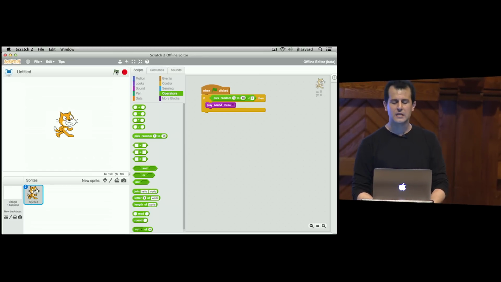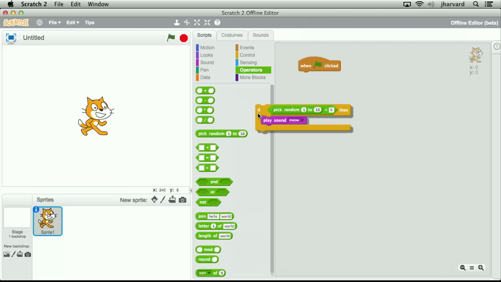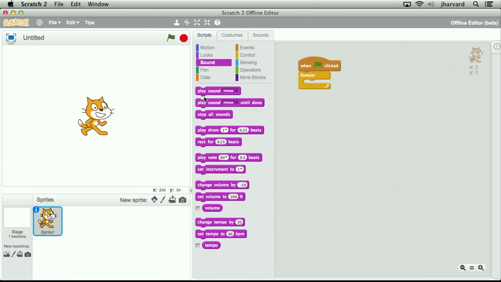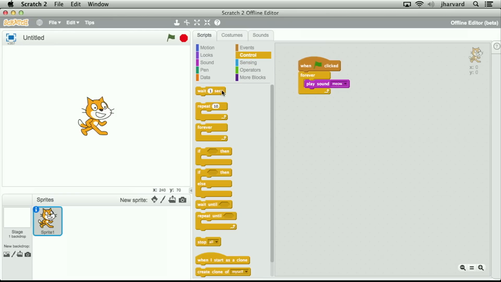But this is kind of tedious that I have to keep clicking that button. So let's just drag and throw all of those away. If you drag them to the middle, they'll just delete themselves. Let me go up to Control. Let me go to Forever. And this time, I'm going to do something minorly annoying. And let me go ahead and do Control, wait 1 second, just so it's not too grating. That's not natural. OK.